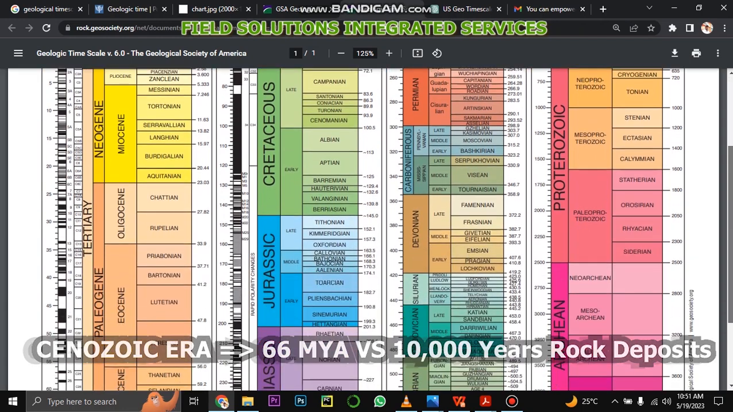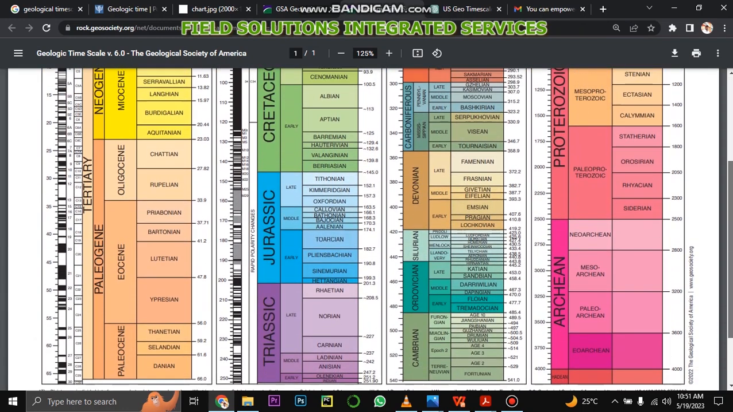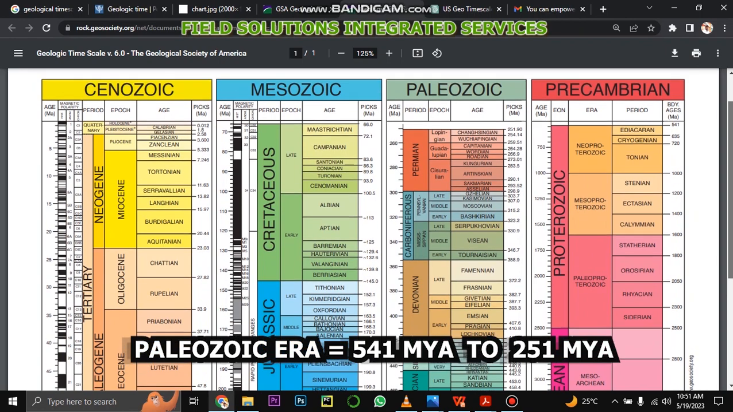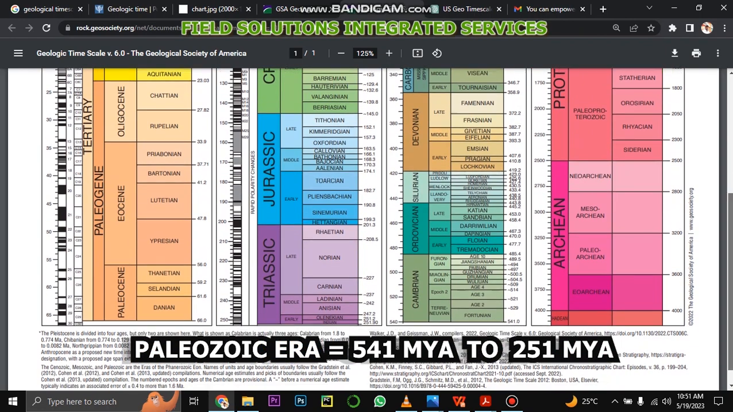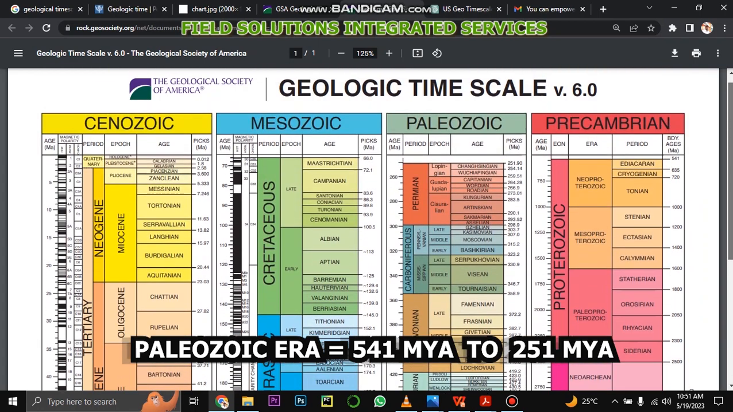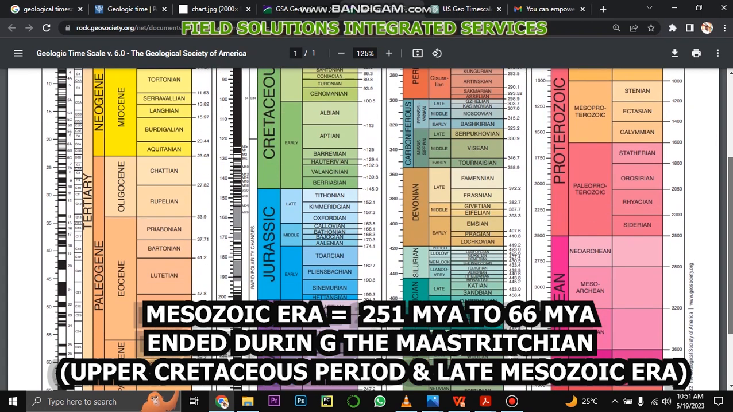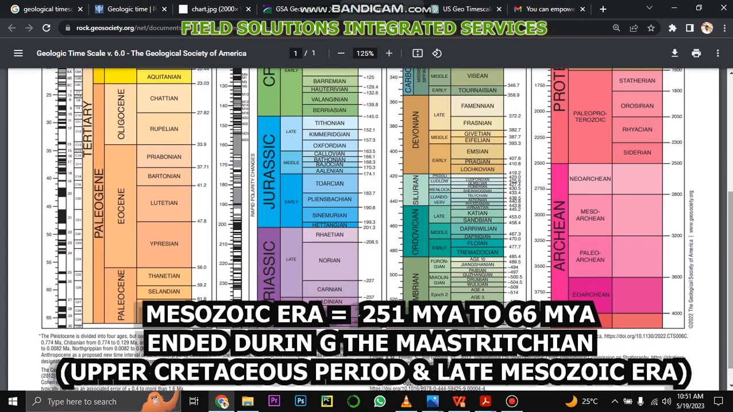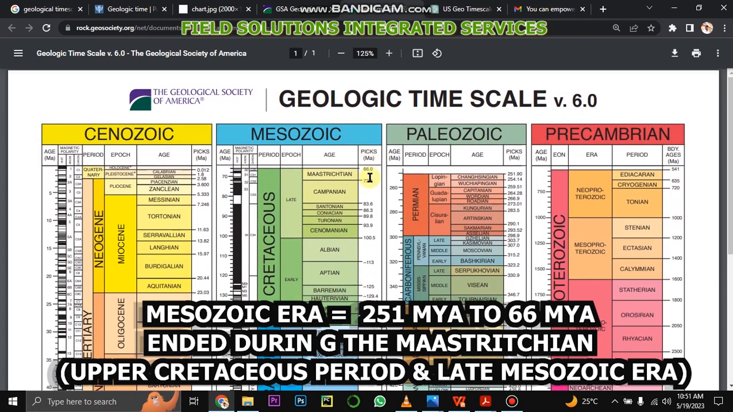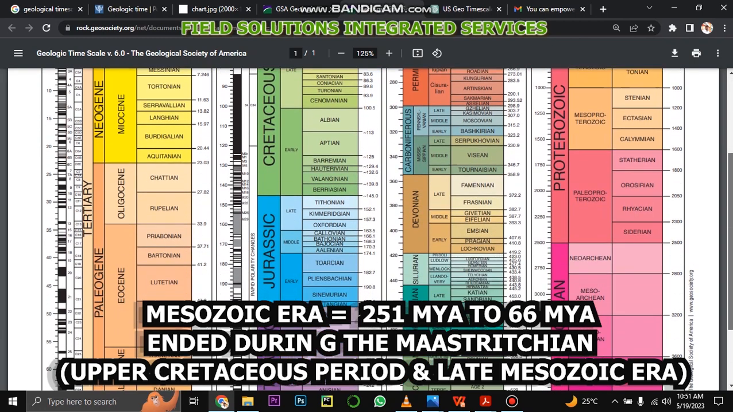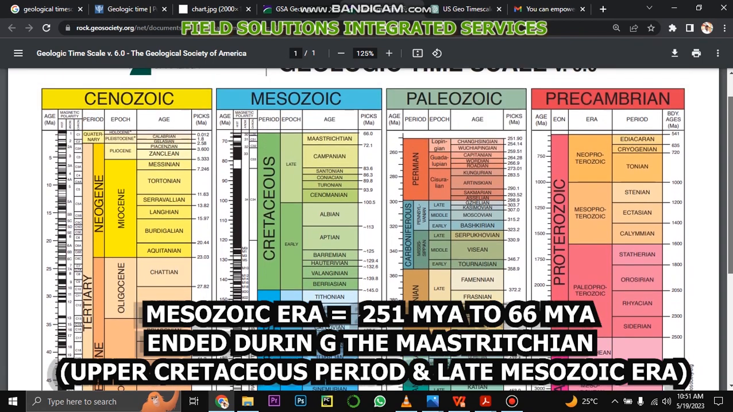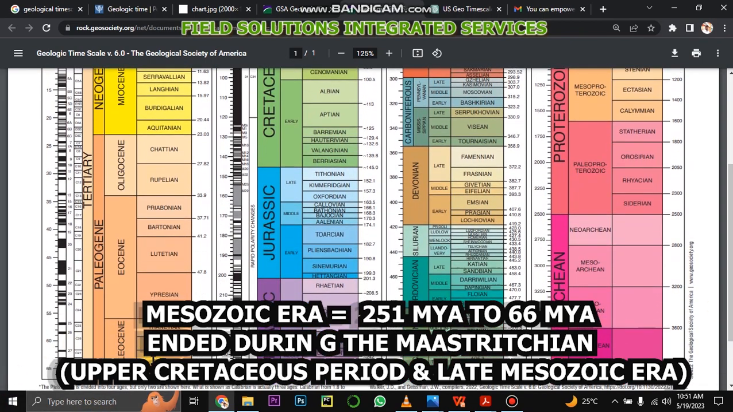Okay, so you can imagine where the Paleozoic era started from 541 million years and ended at 251 million years. Then the Mesozoic era started from 251 million years down to 66 million years. That is Maastrichtian. So Maastrichtian is the end point of the Mesozoic era. So you can say that the Maastrichtian is older than what? The Danian. The Maastrichtian is older than the Danian.